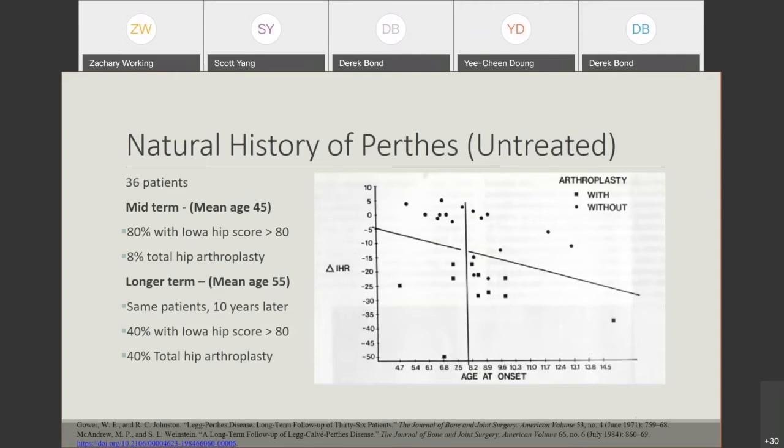However, if you look at the same patients 10 years later, mean age 55 years old, they're still pretty young. 55 is not an old adult. 40% of these patients ultimately ended up getting total hip arthroplasty. So ultimately, we see that there's some point in the 5th decade where this really takes a turn and develops debilitating arthritis much, much earlier than the general population for osteoarthritis.